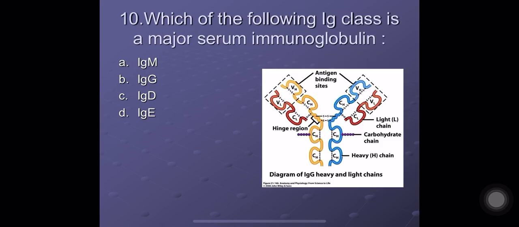Question number 10. Which of the following immunoglobulin class is a major serum immunoglobulin? M, G, D, or E? The major serum immunoglobulin is immunoglobulin G. So the correct option here is option B. IgG. This is the answer key.